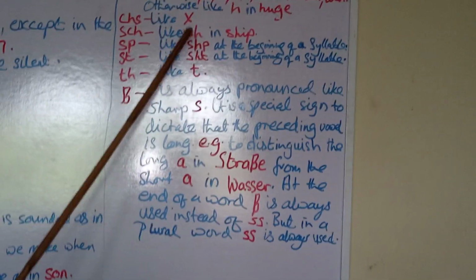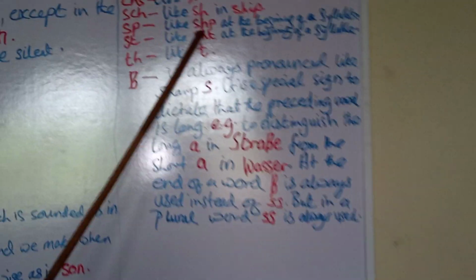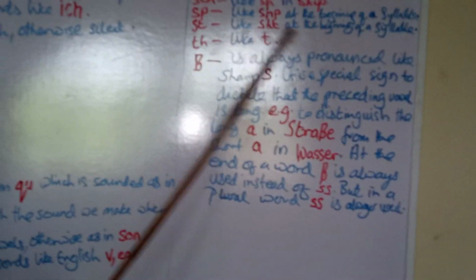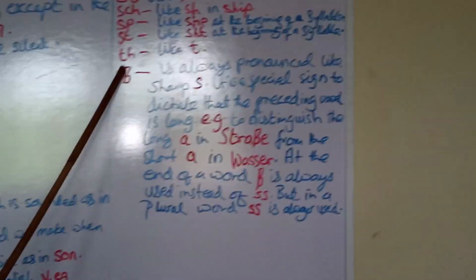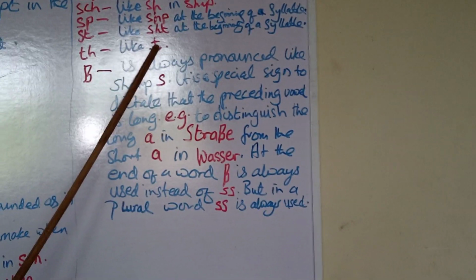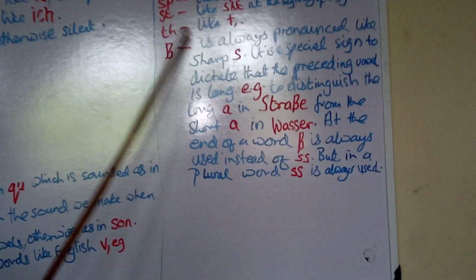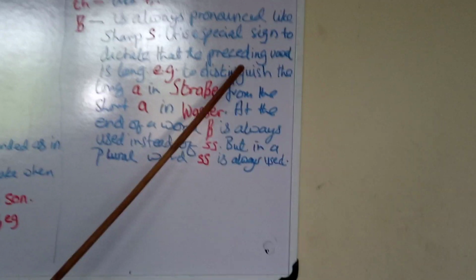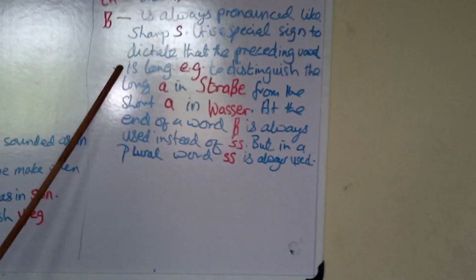SCH like sh in sheep. SP like sh at the beginning of a syllable. Then ST like sh at the beginning of a syllable. TH like T. This we call sharp S. This sharp S is always pronounced like sharp S. It is a special sign to dictate that the preceding vowel is long.